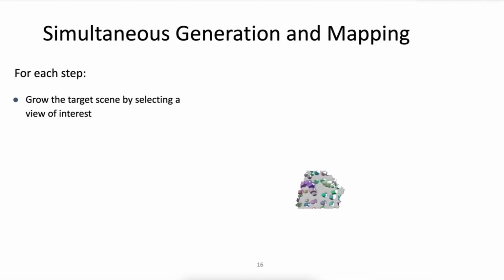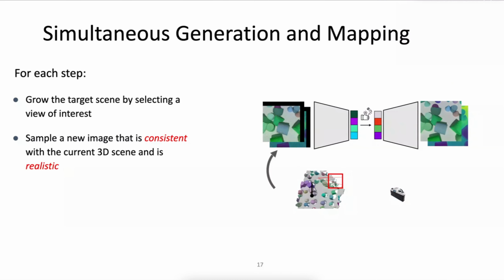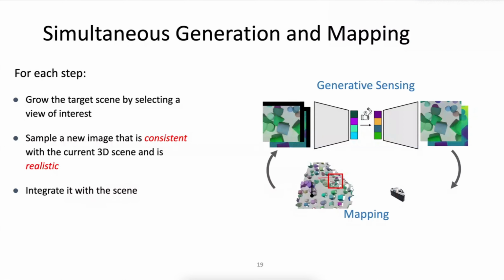Given a target scene, we grow the scene by sampling a new camera pose close to the scene boundary. Since the new pose is at the boundary, the newly rendered image from the existing scene is incomplete. Thus, we exploit a generative model to complete the observations, making the resulting image realistic and consistent with the existing 3D scene. Then we integrate the newly rendered observation into the global scene, which we refer to as a mapping step. Through simultaneous generation and mapping, we gradually expand our 3D scene to infinite horizons.